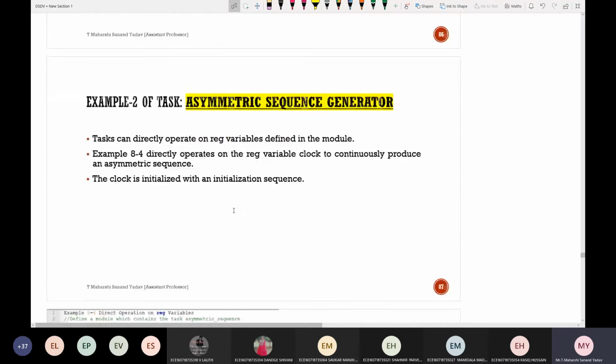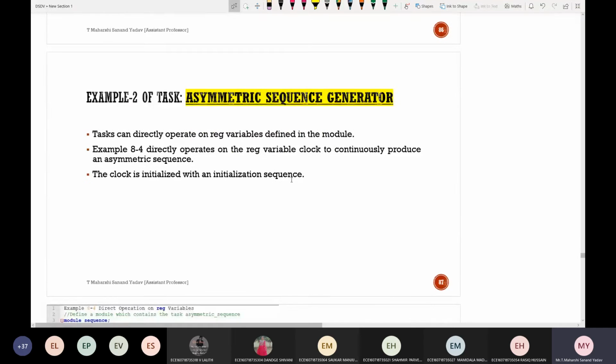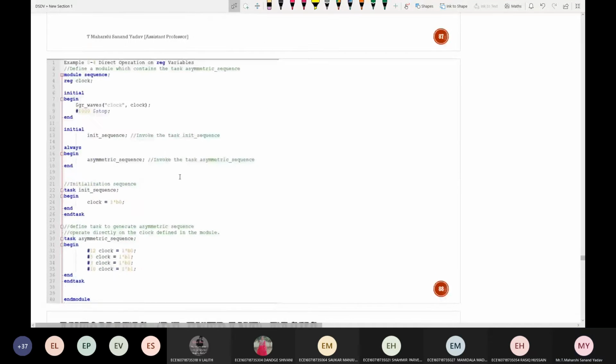So the next example of a task is an asymmetric sequence generator. Can anyone explain to me by seeing this code? You just need to understand all these concepts by taking some random examples. If you go on reading the theory, you can't understand anything. Can anyone try to explain this? Just go through the code and tell me what is happening in this and how much time it will take to execute.